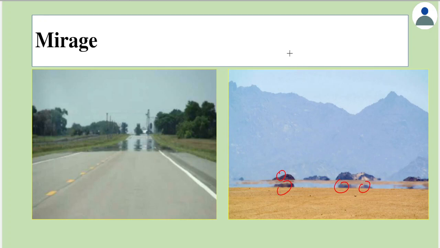One more thing is the oasis, that is the appearance of water in deserts, is again because of mirage only. That is, sometimes people perceive that the desert contains water at some points. Even that is because of the same phenomenon.